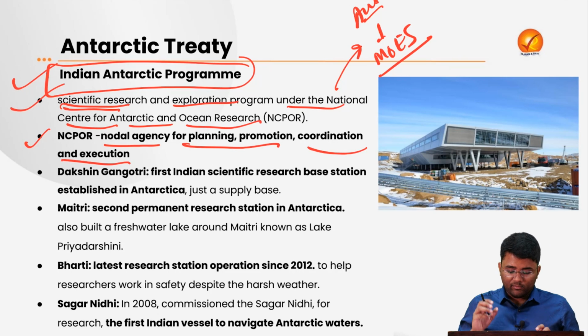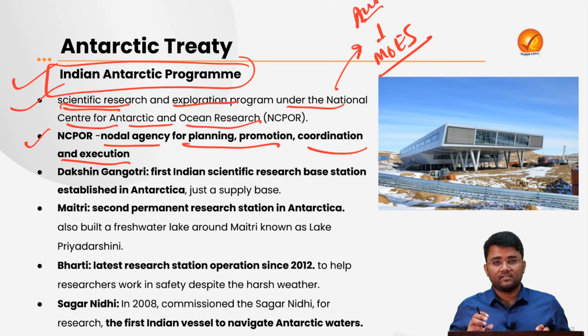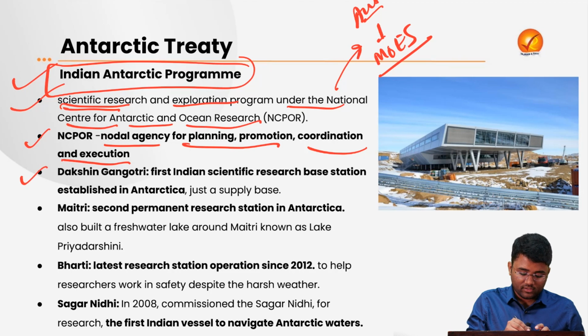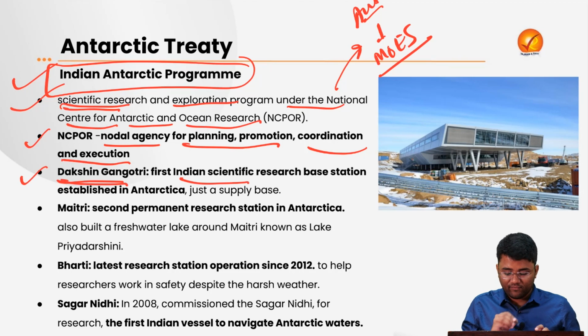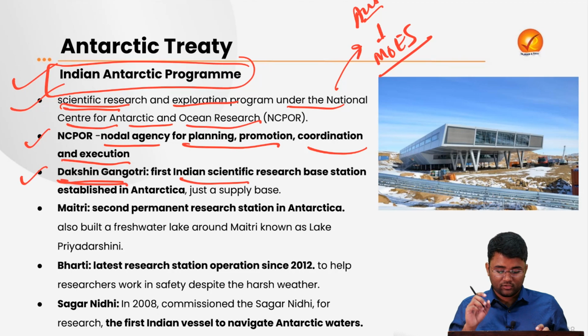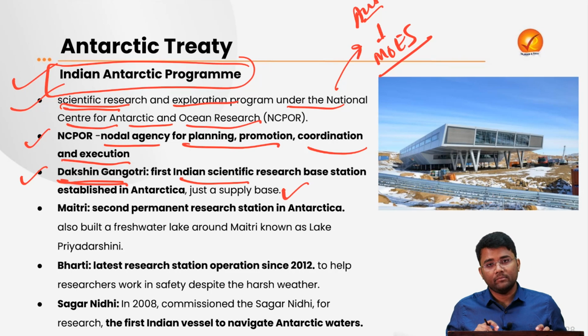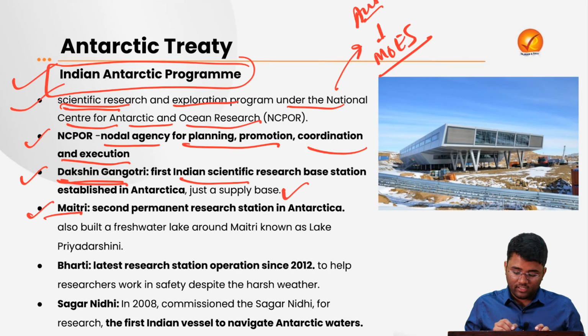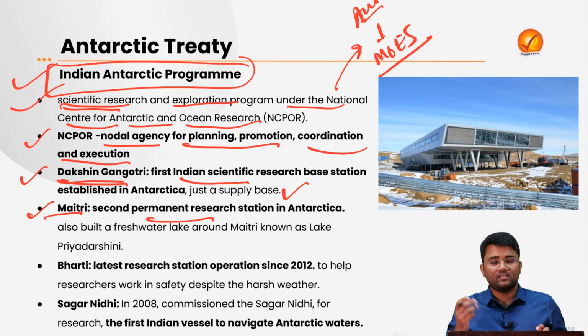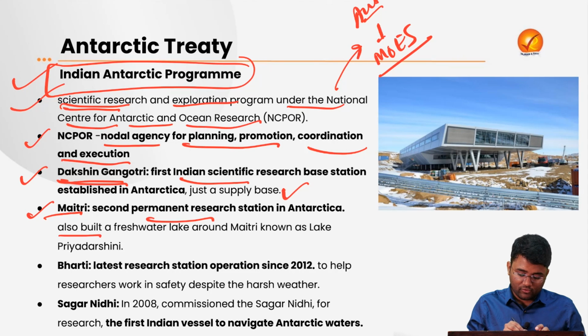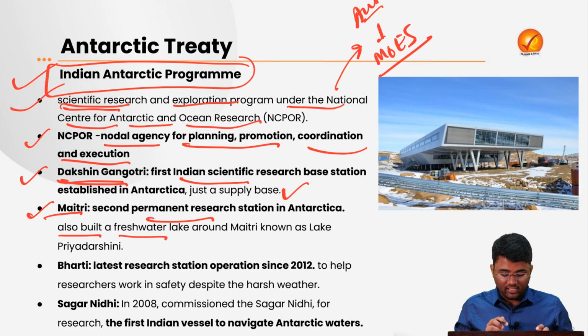So India has established different research stations in the Antarctica. The first was Dakshin Gangotri, which was the first Indian scientific research base station established in the Antarctica. At present, it is just being used as a supply base. The second was Maitri, which is a permanent research station in the Antarctic region, and there is also a freshwater lake built around the Maitri base station, named Lake Priyadarshini.